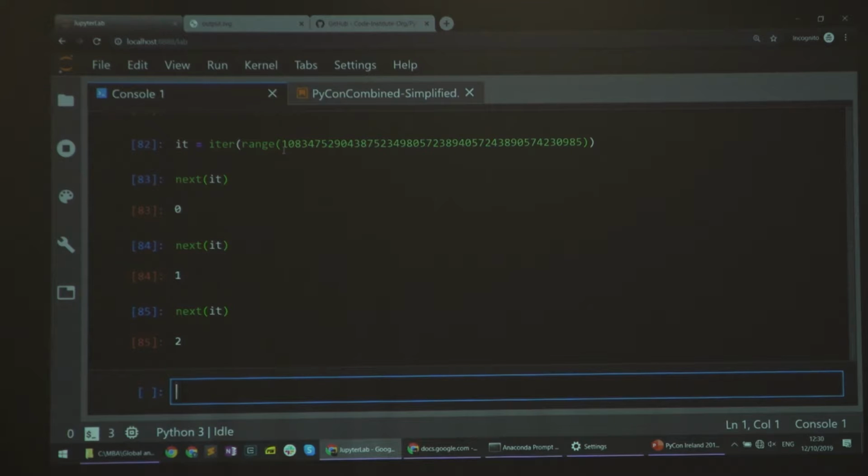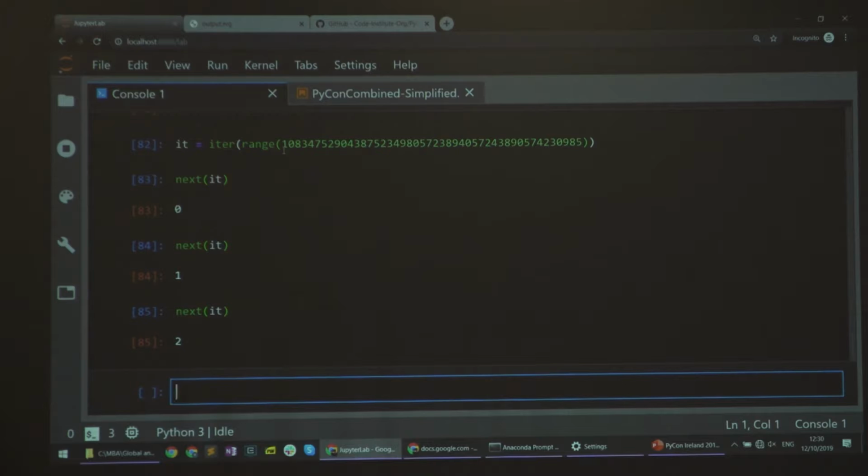Has any of you built a custom iterator class from scratch? Okay. So you generally don't need to. That's something I've done in a specific case, but usually you don't need to because there's this cool thing called generators, which does it for you. So the way that works, for those of you who haven't done that, is, you know what, actually I'm going to show you another lazy iterator and then I'm going to jump to the generators.